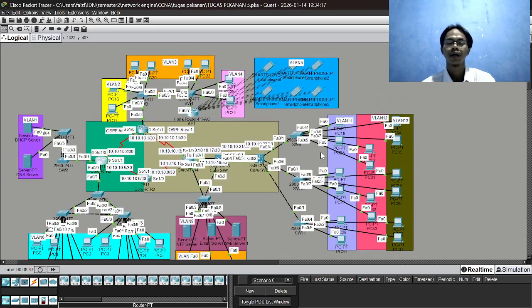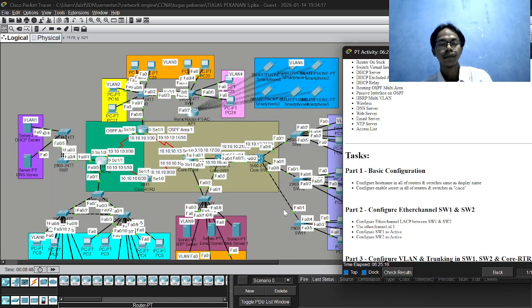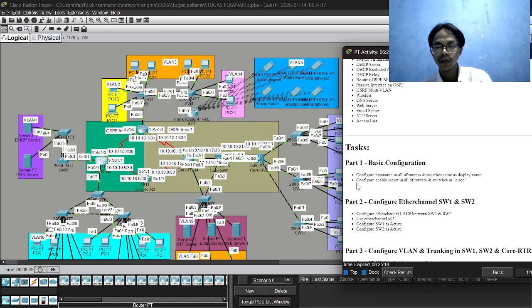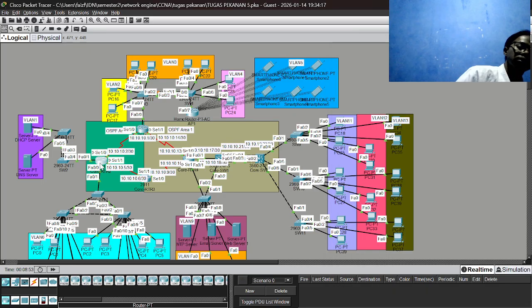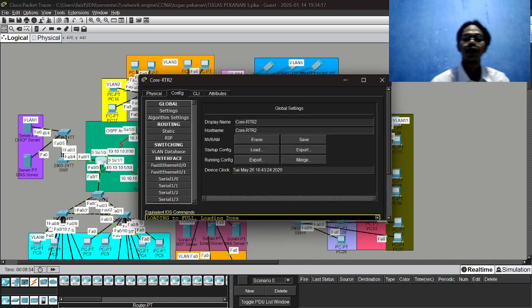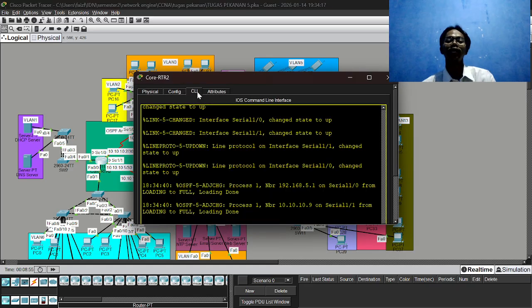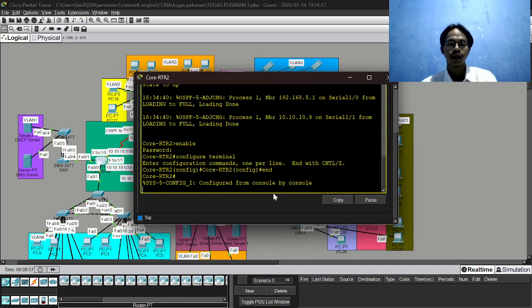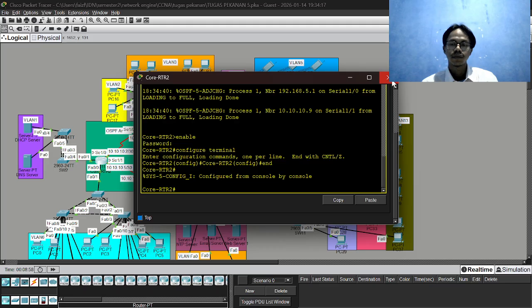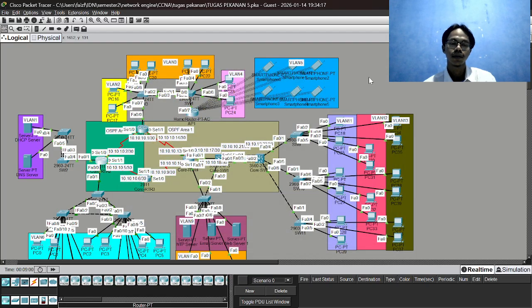After that, configure the enable secret on all routers and switches as Cisco. We must log in to all of the routers with a password.